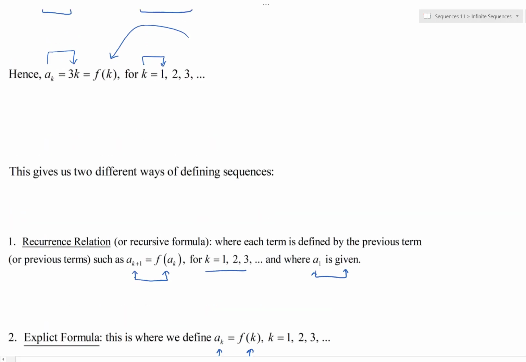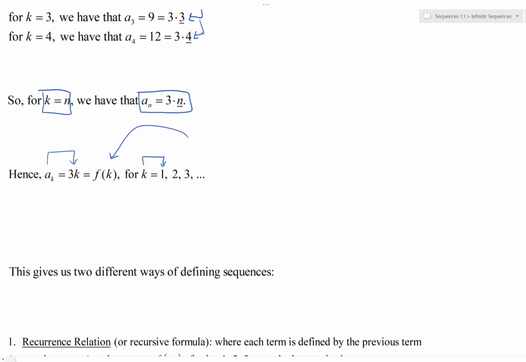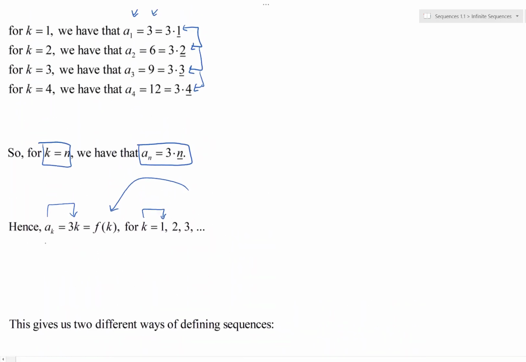In the previous problem, we found that the explicit formula here was 3 times k, if you recall. That was your explicit formula for that sequence itself. Because we found that any term, the kth term, a sub k, is just take that k and multiply it by 3. I can tell you what it is.